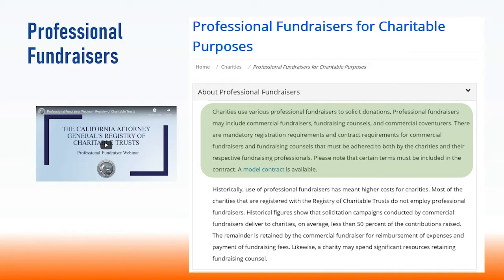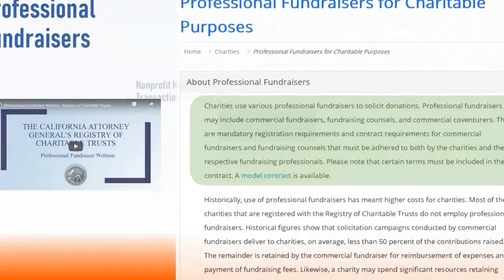In addition to our usual resources, this section also includes the annual summary report, which summarizes all of the financial disclosure reports filed by commercial fundraisers and commercial co-venturers. These reports list charities and their fundraisers and also provide valuable information on the percentage of revenue retained by the fundraisers.